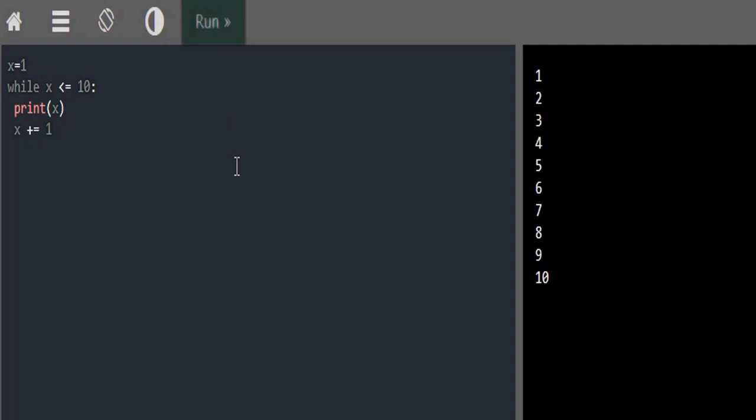You can also have an else block after your while block. That is, when the condition is false, the control will automatically flow to the else block and the statements in the else block will get executed. So let me try that. Else, I am trying to print "not in while loop".